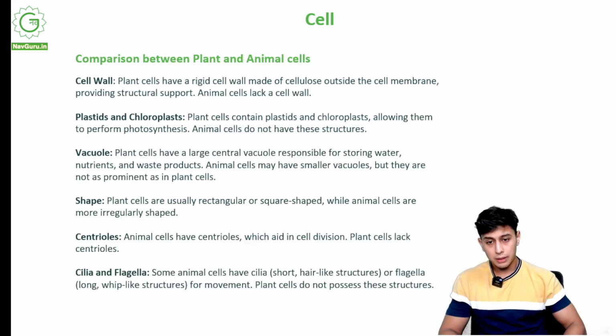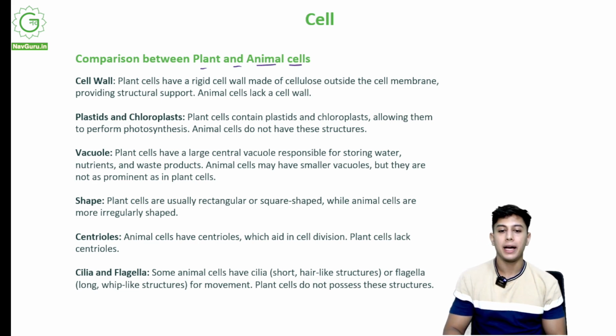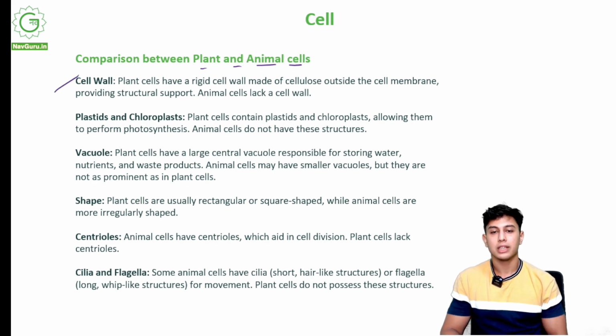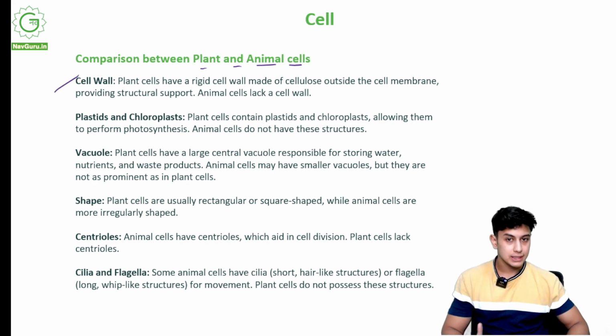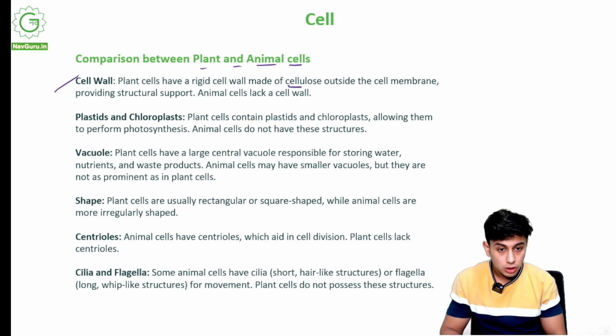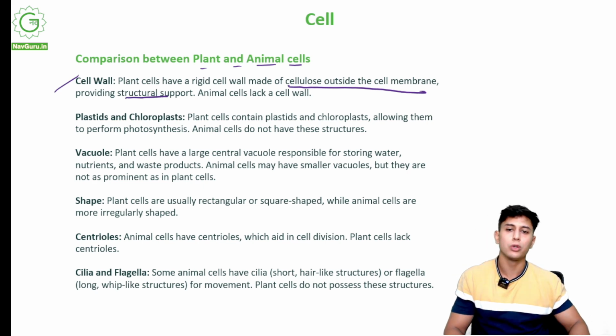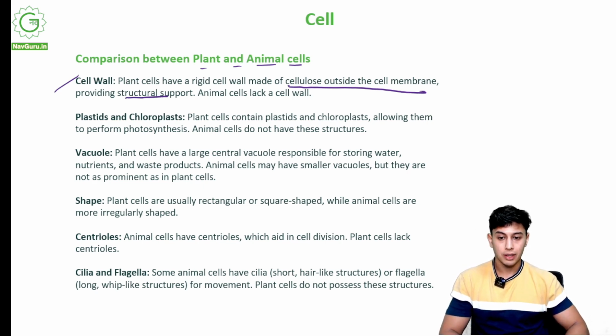Now we come to the comparison between plant and animal cells. First of all is the cell wall. Plant cells have a cell wall, animal cells do not have cell walls. In plant cells, the cell wall is made of cellulose outside the cell membrane, providing structural support. Now cellulose is kind of hard, so it gives a good structure to the plant cell.